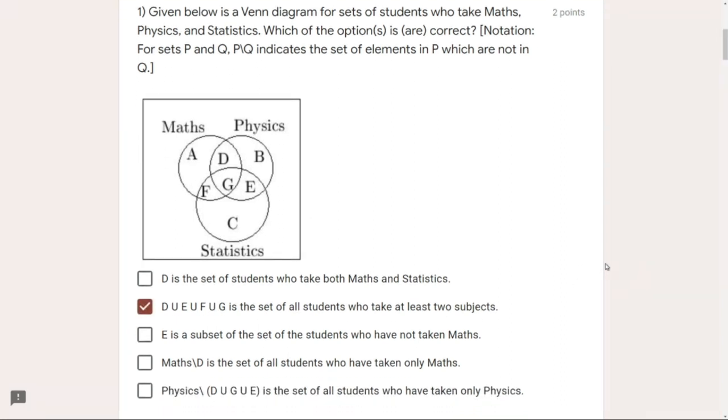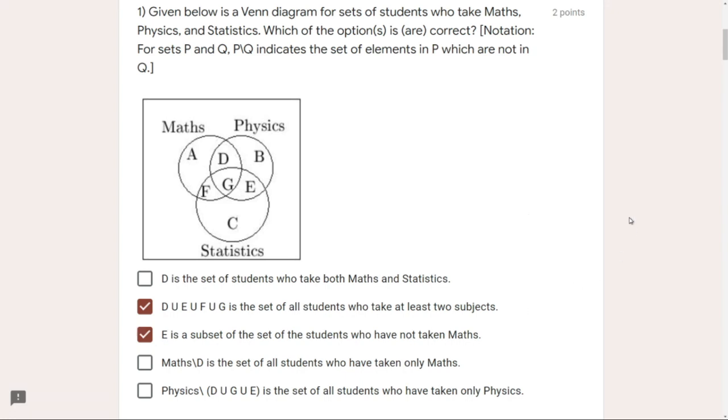So E is a subset of the set of the students who have not taken maths. Now listen, here it is not written that E is a subset of only those students who have not taken maths and have done something with physics or statistics. No. The only information we have been given is have not taken maths. So in this case, is E lying outside the maths circle? Obviously, we see E is outside the maths circle. So that means it is not comprising any student who has taken maths. So yes, E is a subset of the set of students who have not taken maths.